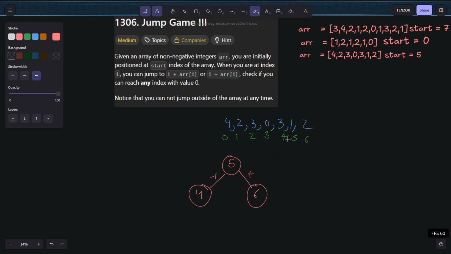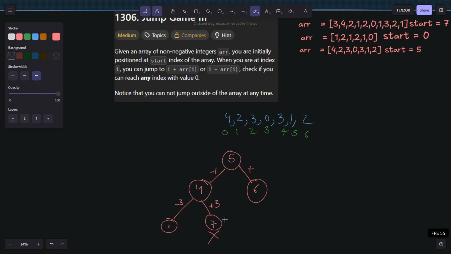Now at index 4, you can go 3 steps right or 3 steps left. If you go left, you reach 1. If you go right, you reach 7. Do we have a 7th index here? No, so it's out of bound, so we cannot go here.